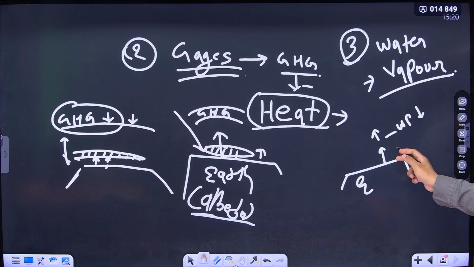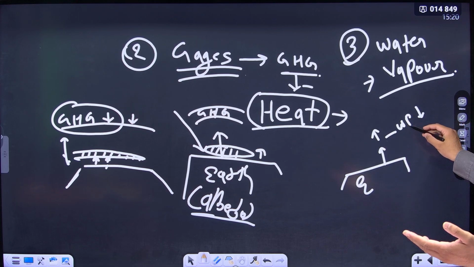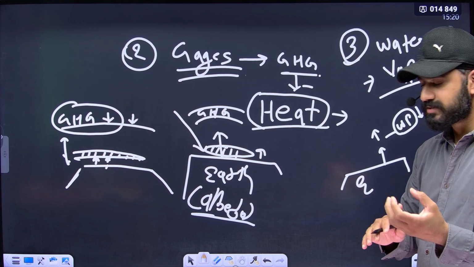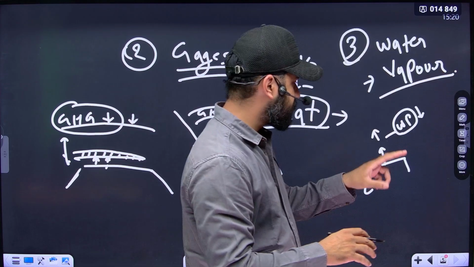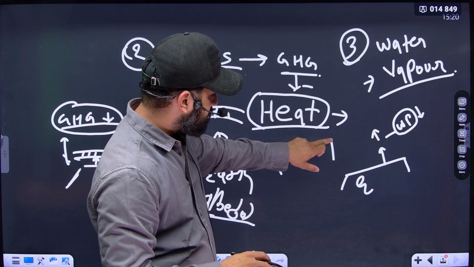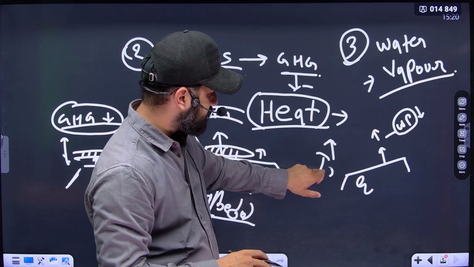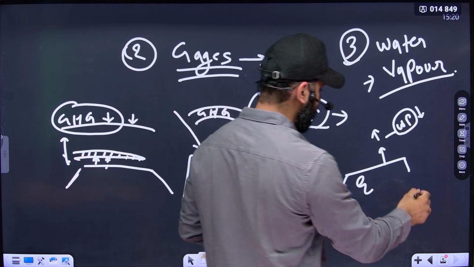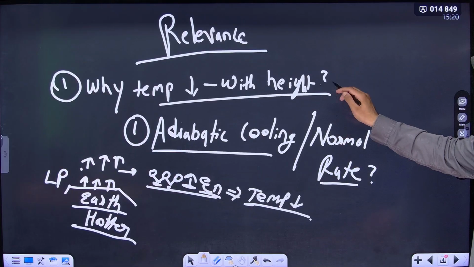Since the concentration of water vapor decreases, its capability to accumulate heat also decreases. Since its capability to accumulate heat decreases, as we move upwards, the temperature in troposphere decreases. Okay, so this is the phenomena of why the temperature is decreasing as we move upwards.